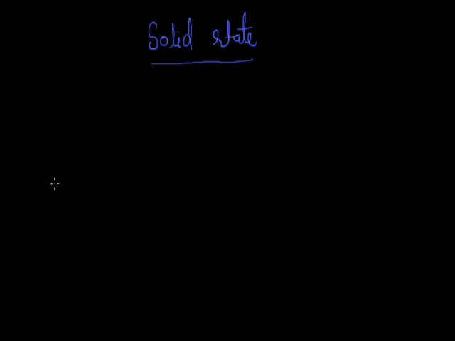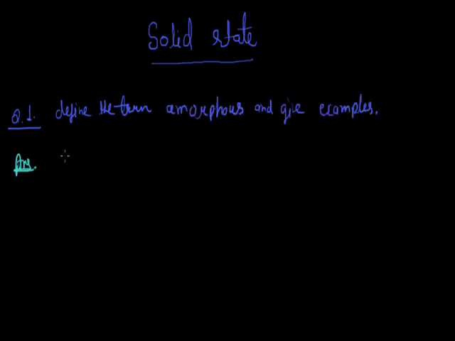Let's start from the first problem, that is: define the term amorphous and give examples. As we know, solids are of two types. The first one is the crystalline solid and the second one is the amorphous solid.